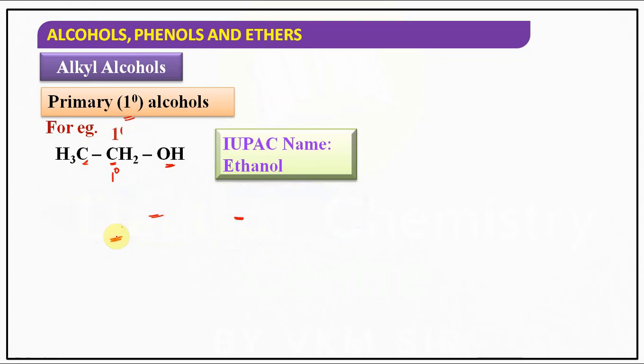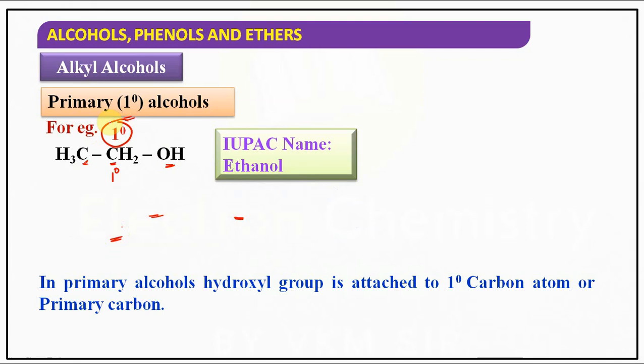To what type of carbon is the OH group attached? The OH group is attached to a 1 degree carbon. So this alcohol is a primary alcohol, right? So what is the IUPAC name? Ethanol.